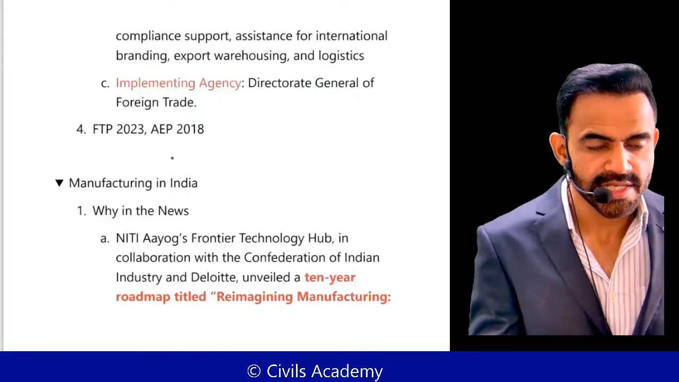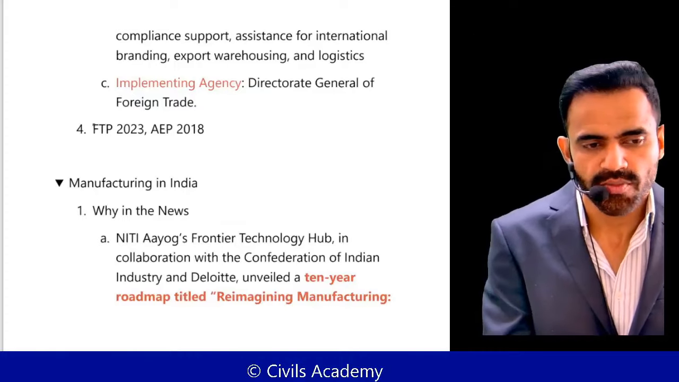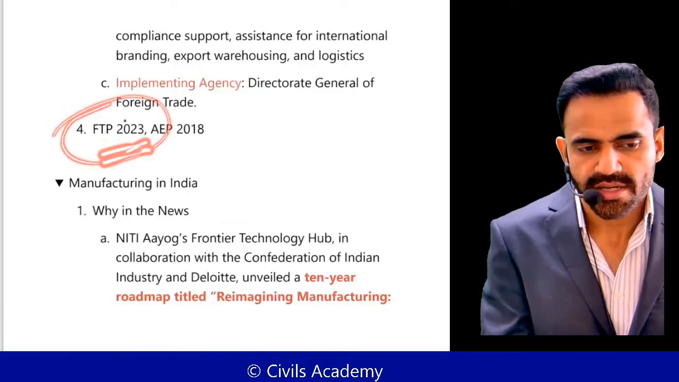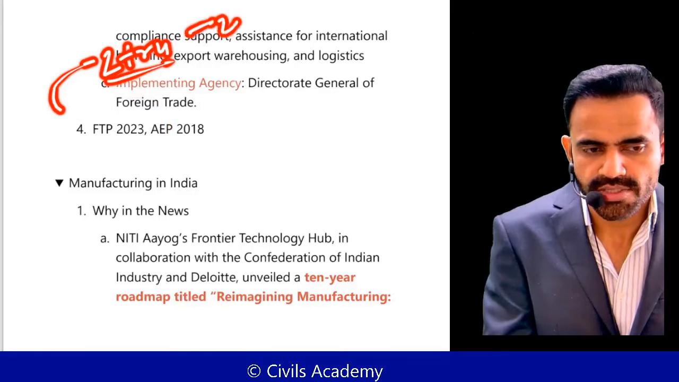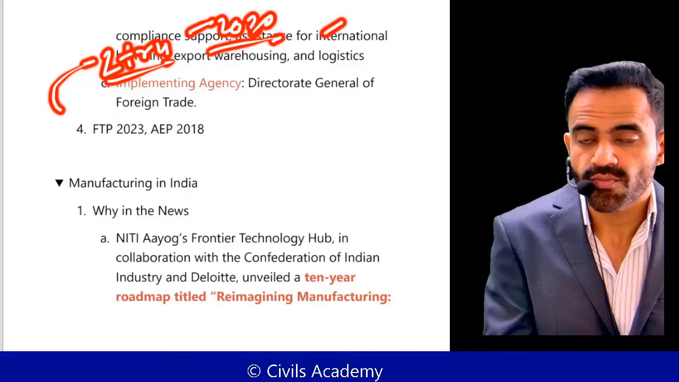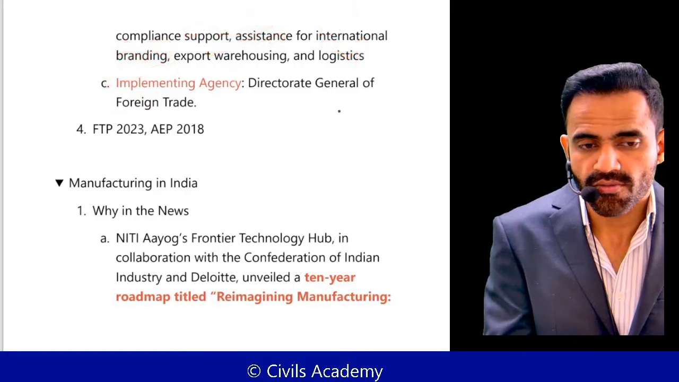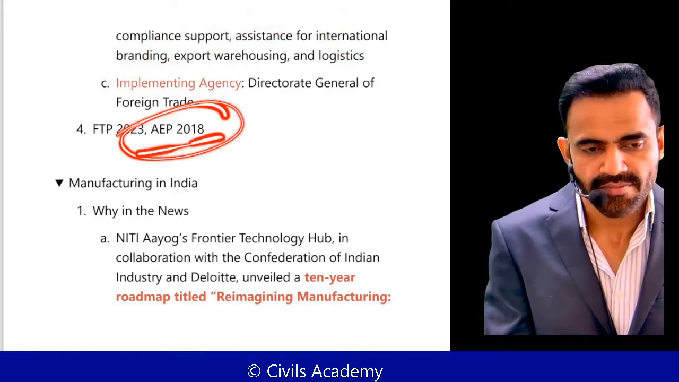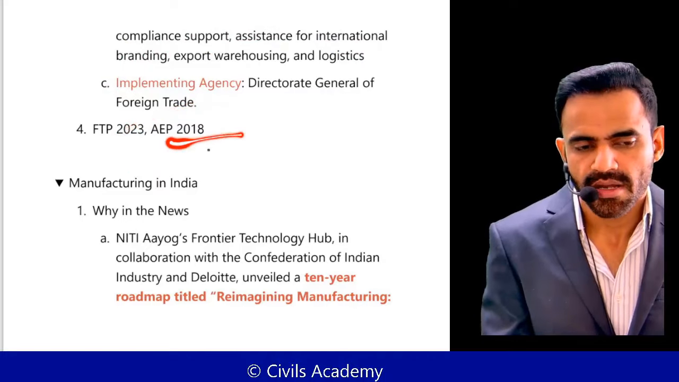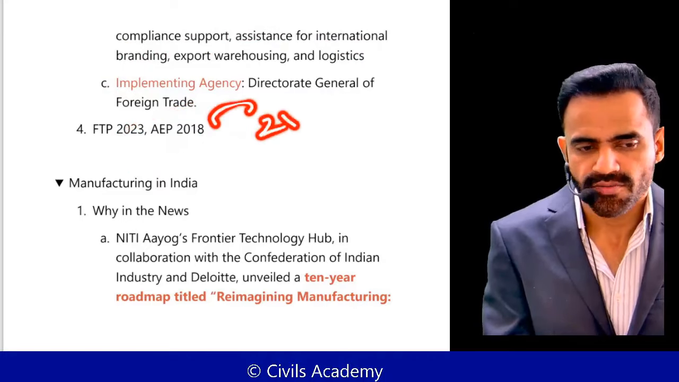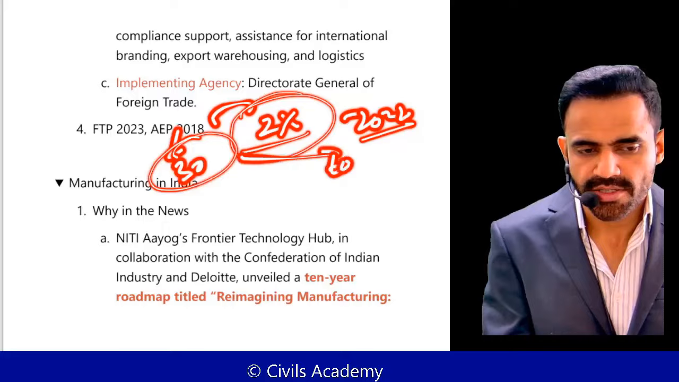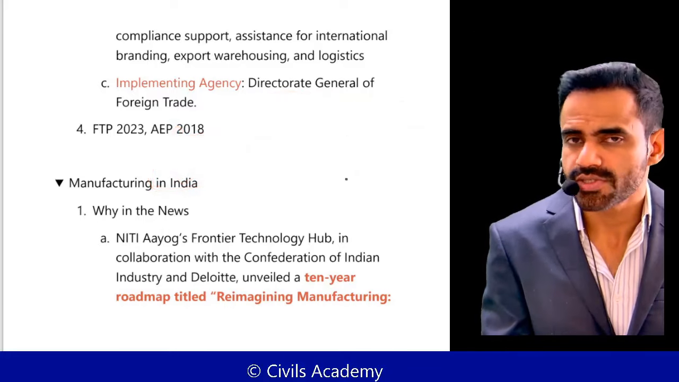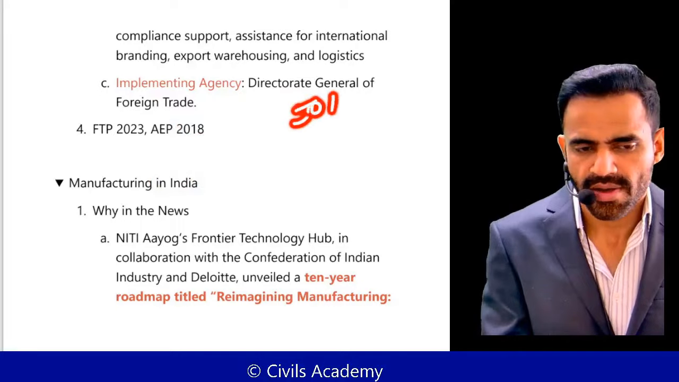Understand, as far as export is concerned, we have the Foreign Trade Policy, FTP, which was announced in 2023. The objective is to export $2 trillion by 2030. Out of that, 1 trillion will be of goods and 1 trillion will be of services. Then we have the Agriculture Export Policy, announced in 2018. The objective was to double the exports by 2022. At that time, it was $30 billion, so the objective was to reach 60. But as of now, our export is roughly $50 billion.